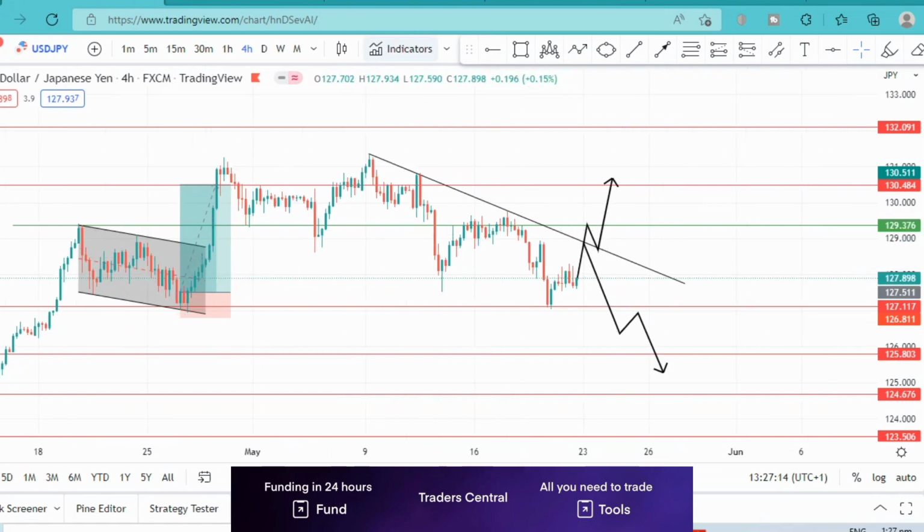So this has been my analysis for USD CAD, USD Swiss franc, and USD JPY.